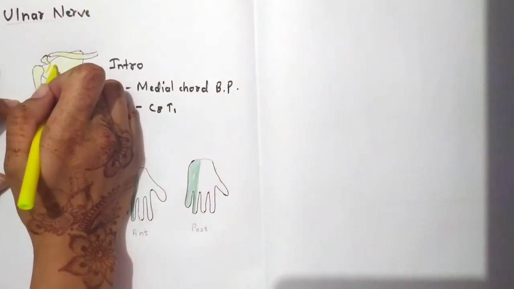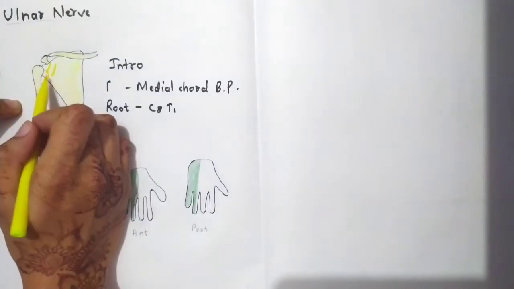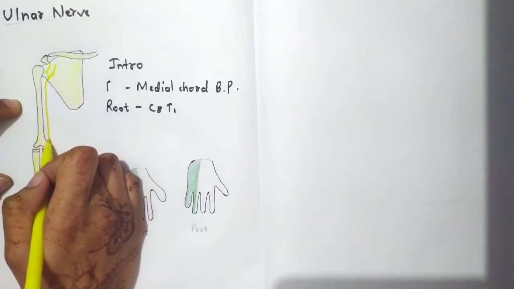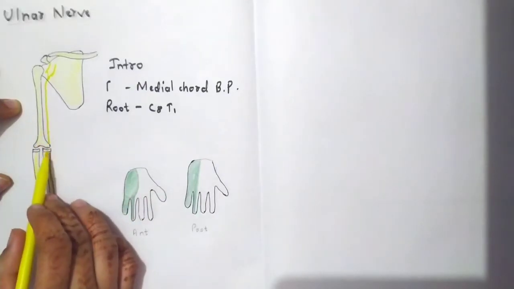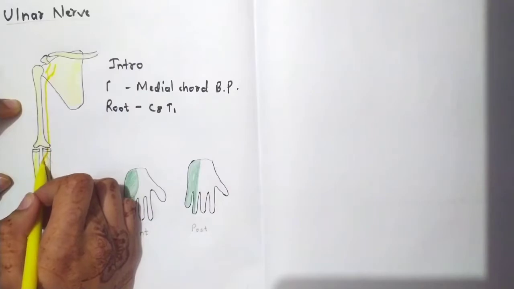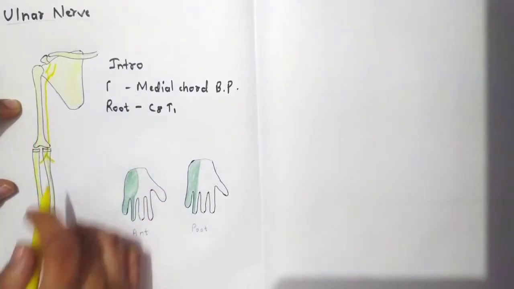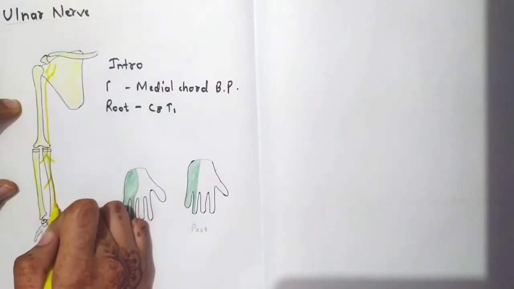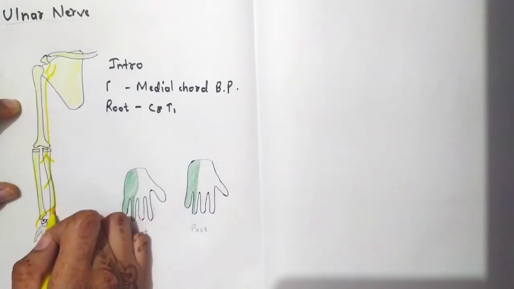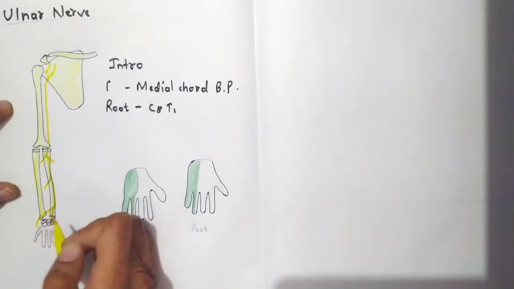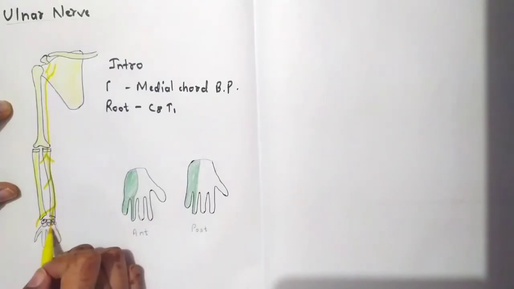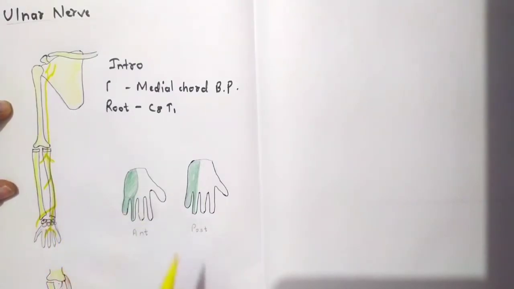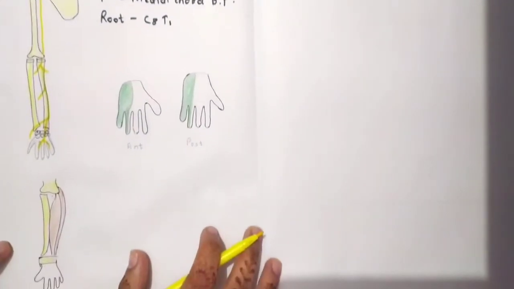So here it originates from the medial cord of the brachial plexus in the axilla. It runs downward on the medial side of the arm and then it passes behind the medial epicondyle of the humerus. It enters the forearm, supplies two muscles of the forearm, and then it runs down, gives a palmar cutaneous branch, and then it will give a dorsal cutaneous branch, and it enters the hand passing superficial to the flexor retinaculum, and again it will divide into superficial and deep branches, and it will supply muscle and skin of the hand. So here we will see in detail